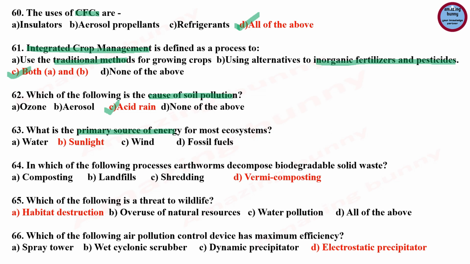Question number 63, which is the primary source of energy for most ecosystems? Options are water, sunlight, wind, fossil fuel. And the correct option is B, sunlight. The sun is called the ultimate source of energy because it is the primary source of energy for the earth, and with the help of solar energy, all green plants, which are known as producers, produce food by the process of photosynthesis, and in turn animals eat plants and use that same chemical energy for all their activities.